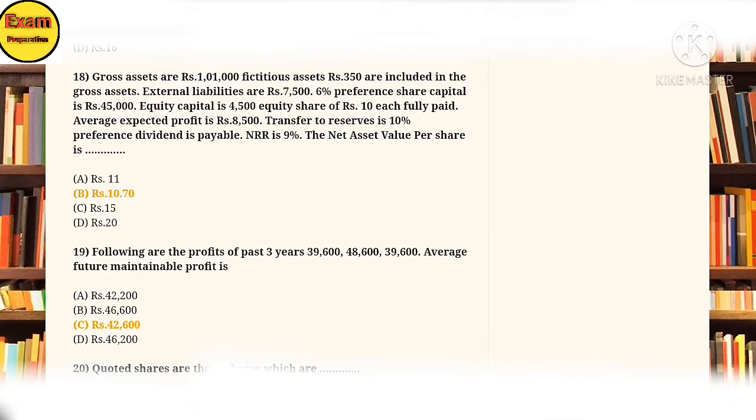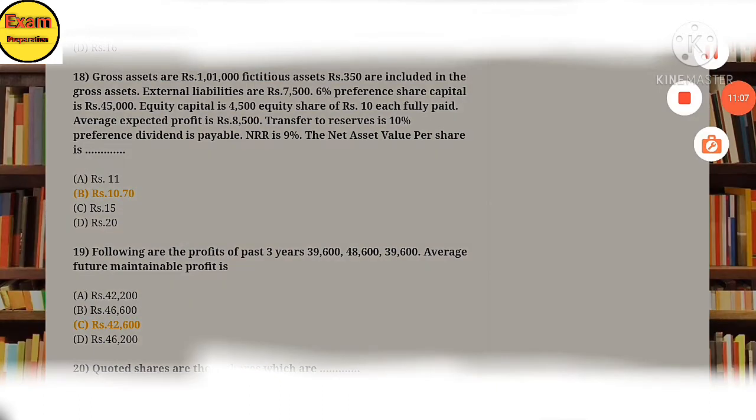Transfer to reserve is 10%, preference dividend is payable, and normal rate of return NRR is 9%. What will be the net asset value per share? Find out.